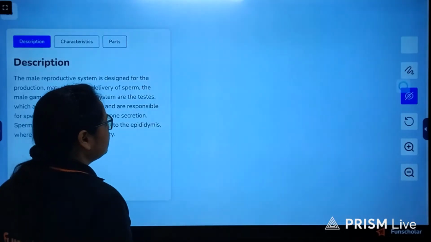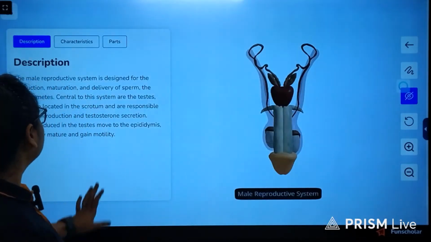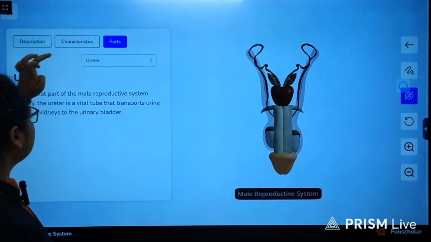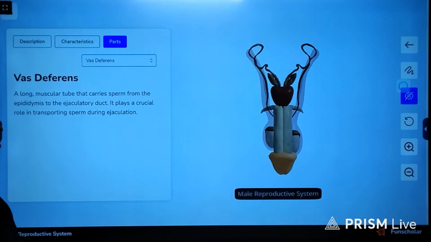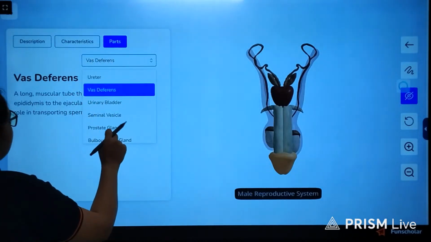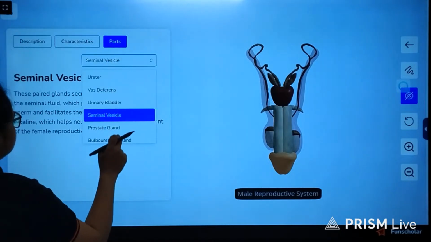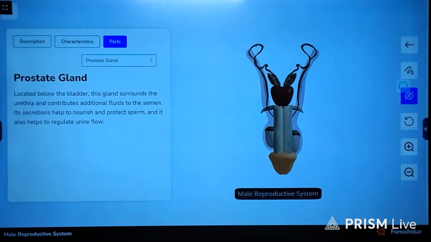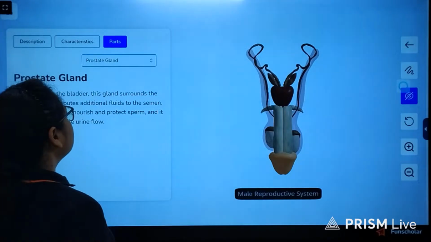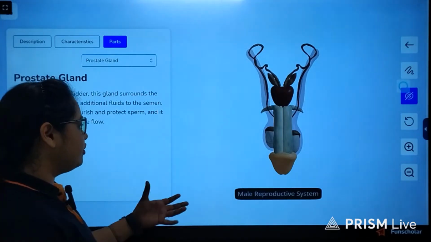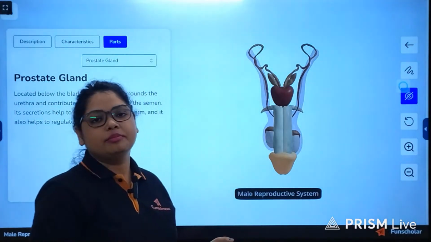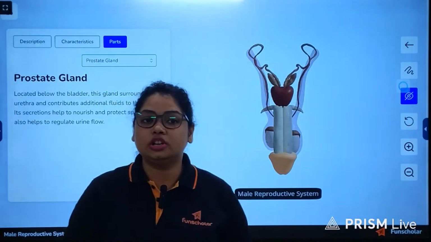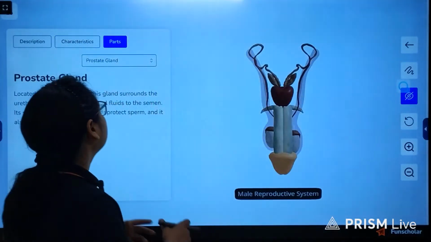Now, if I go into the explanation part, you can see over here the different parts of the male reproductive system, the vas deferens, the seminal vesicle, the prostate gland, all those things are mentioned and they are given over here so that you can get a clear view of how the male reproductive system actually looks in 3D.